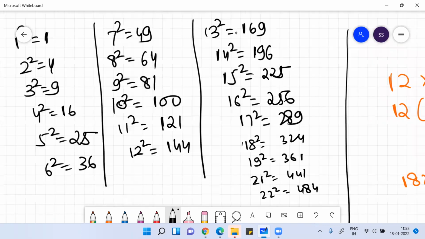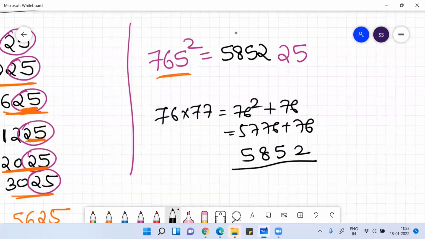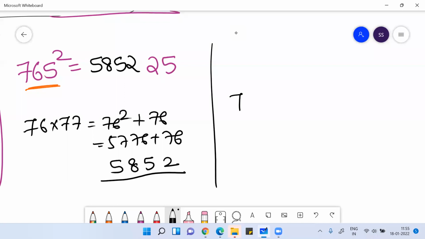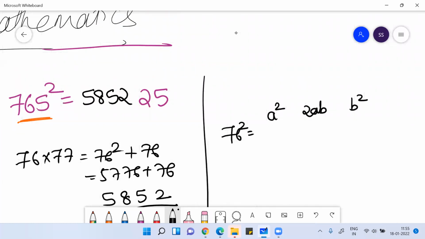So if you know the squares, if you have memorized the values, then solving would be very easy. But even then, if you ask me, sir, do you expect us to remember all the squares? No, but you can follow a technique in maths. Okay, a Vedic maths technique you can follow. If you follow that technique, you can find the square of a number very easily.